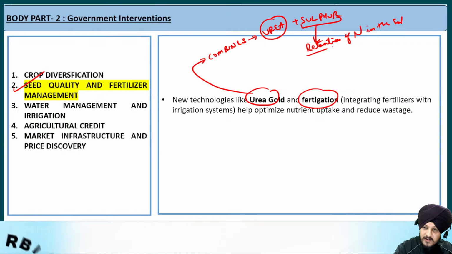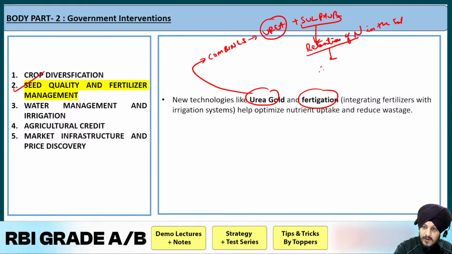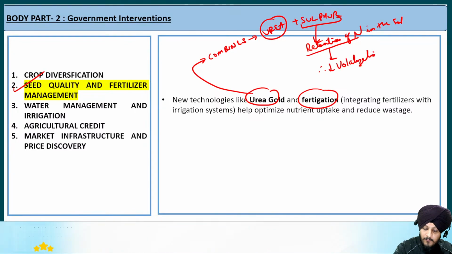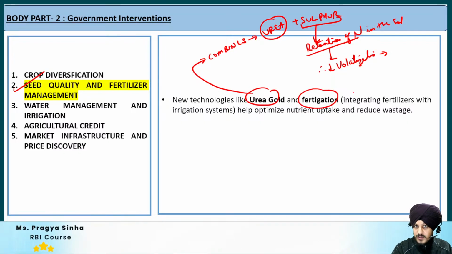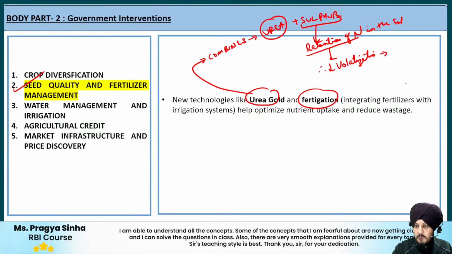So when there is better retention of nitrogen, what will it lead to? It will lead to a reduction in the volatilization of the nitrogen. Fine. This will lead to less volatilization of the nitrogen, which basically means that there will be less loss of nitrogen into the atmosphere. And when there will be less volatilization, what will happen? It will help in better retention.